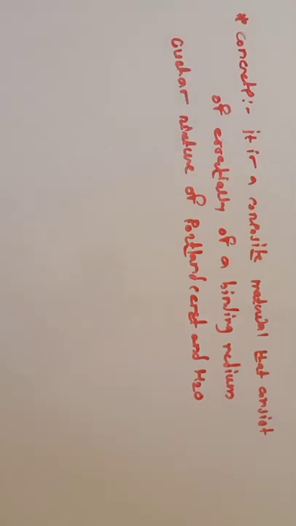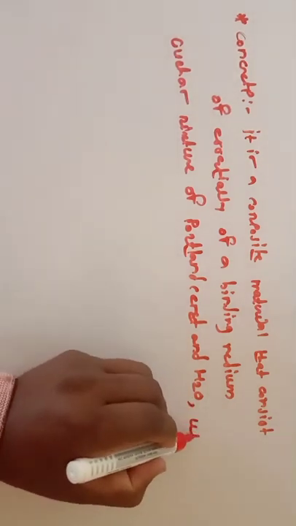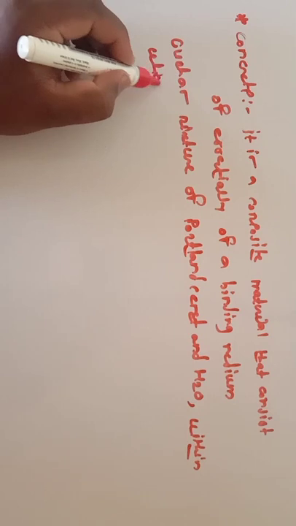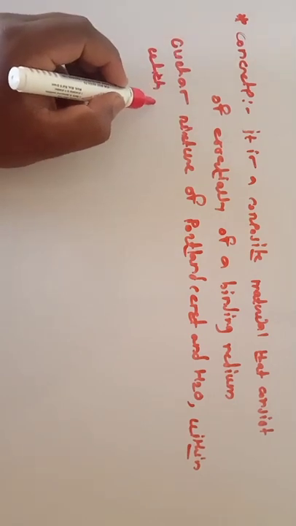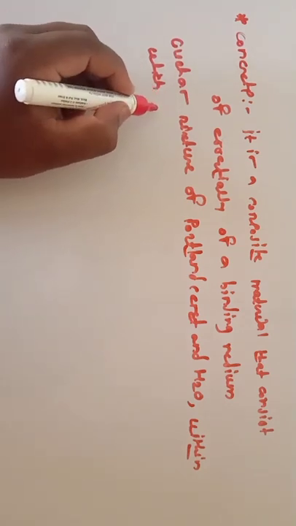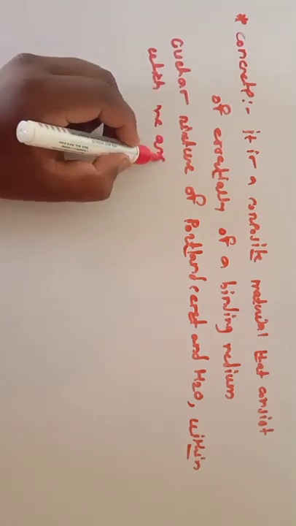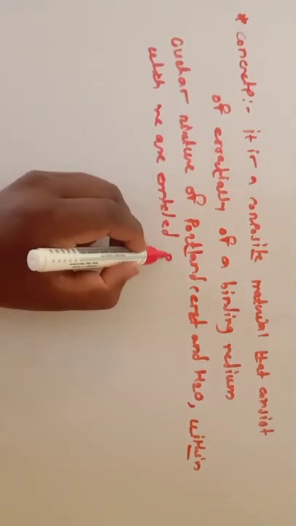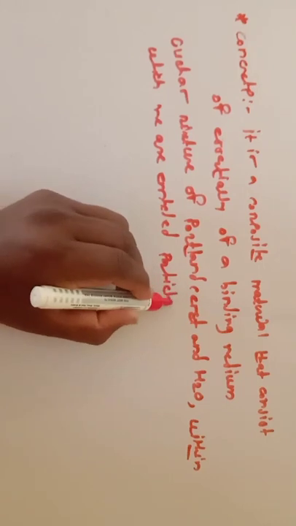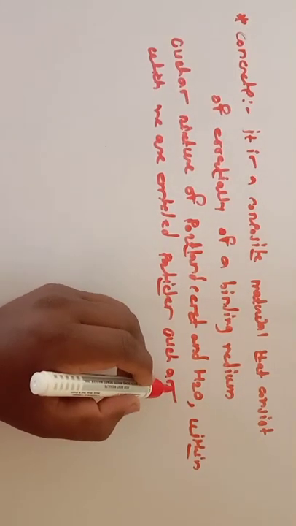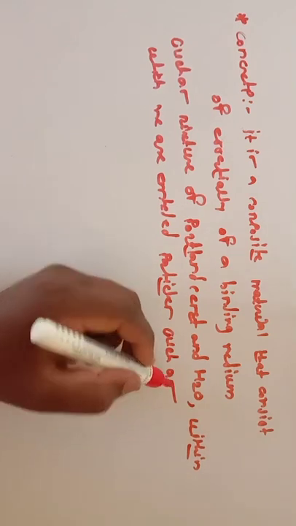Within which are embedded particles, such as aggregates.